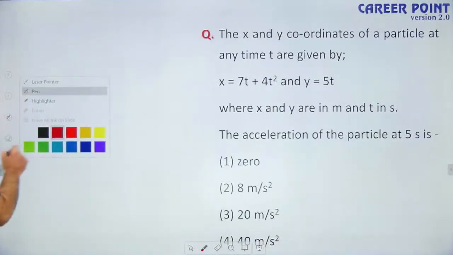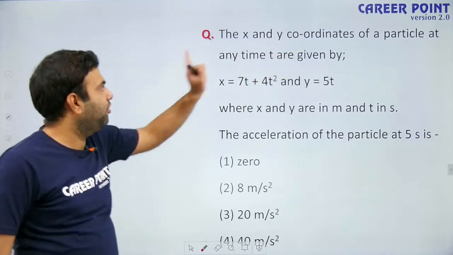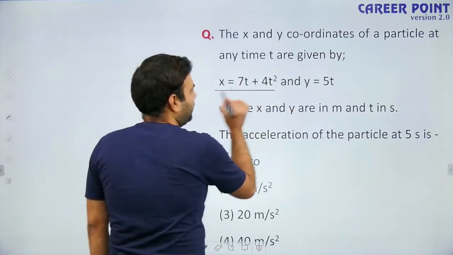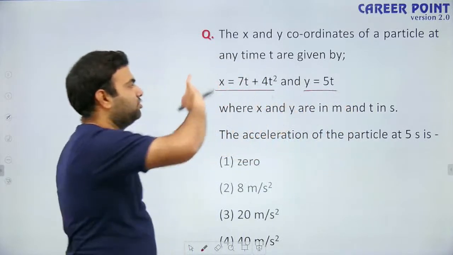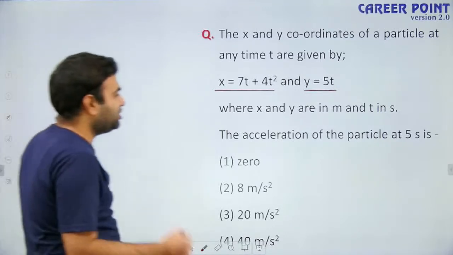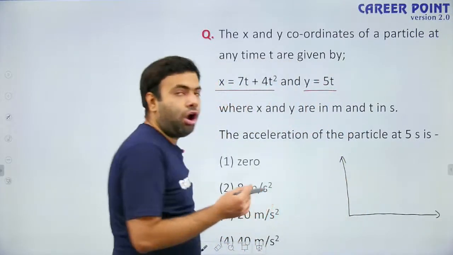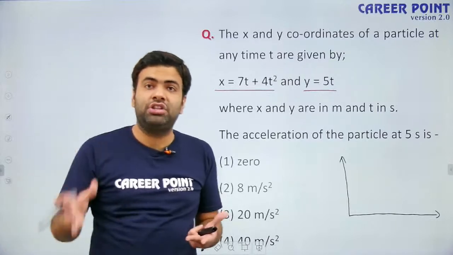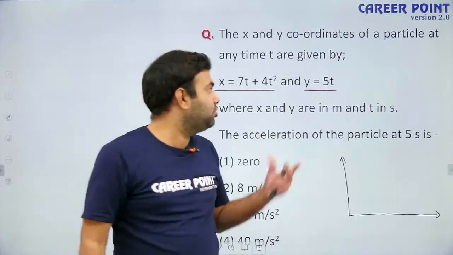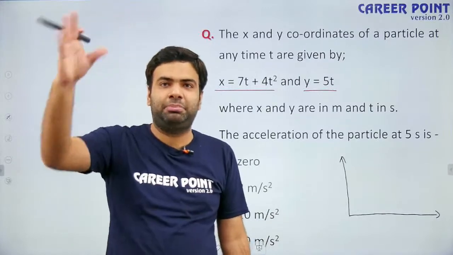Now, next question. The x and y coordinates of a particle at any time t are given by. X coordinate is a function of time, y coordinate is also a function of time. That means its x and y coordinates are both changing. So it may or may not be a question of motion in one dimension, but still we can solve it from our concept. We can consider the change in the y direction separately, and the change in the x direction separately.